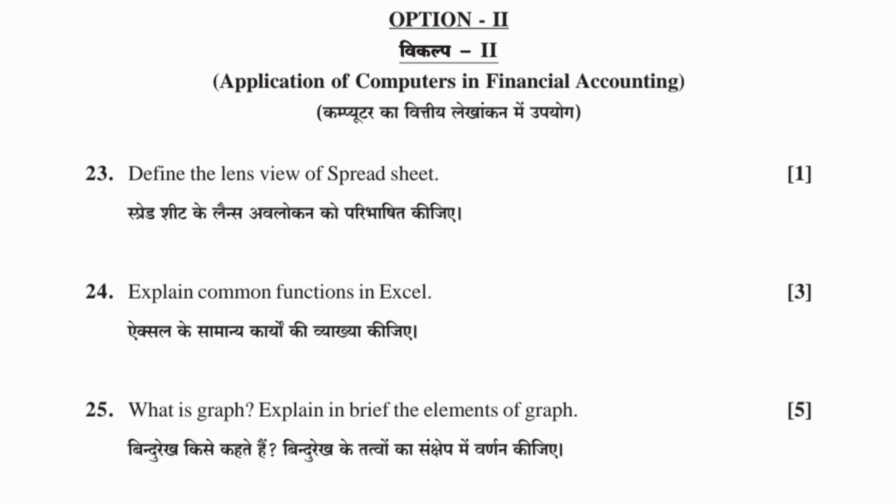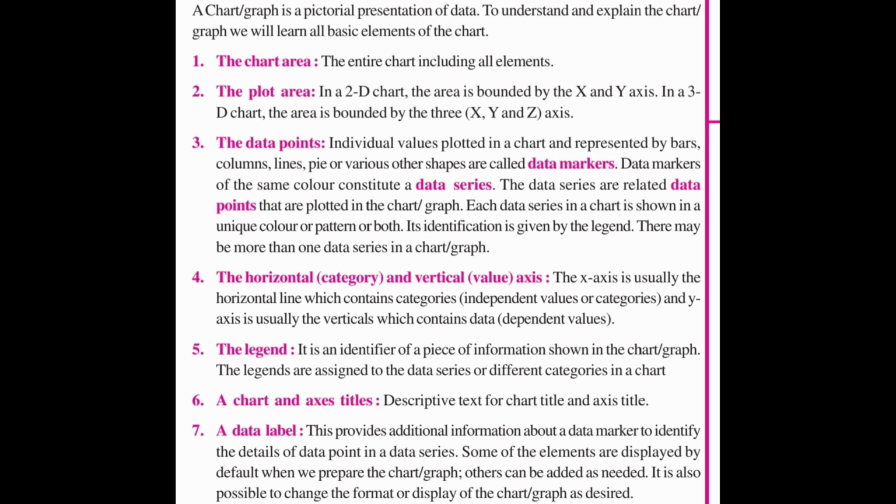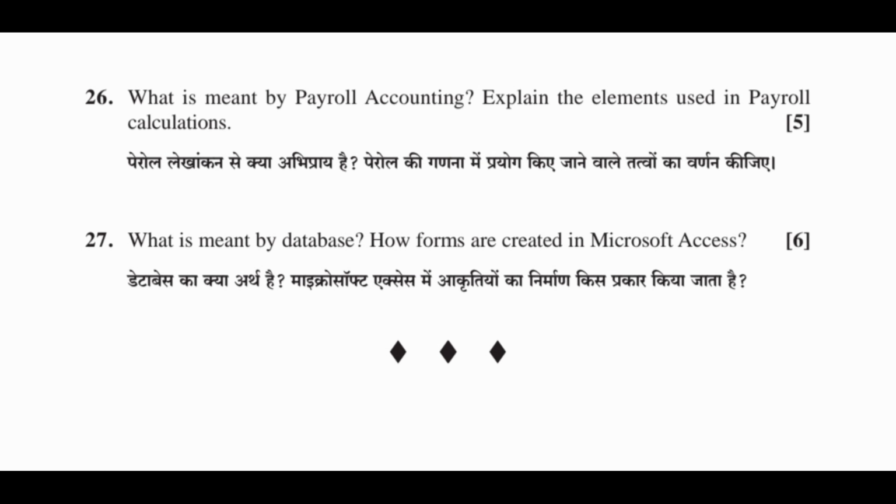25. What is graph? Explain in brief the elements of graph. Graphs and charts are pictorial representation of data which has at least two-dimensional relationship. 1. The chart area. 2. The plot area. 3. The data points. 4. The horizontal and vertical axis. 5. The legend. 6. A chart and axis title. 7. A data level.